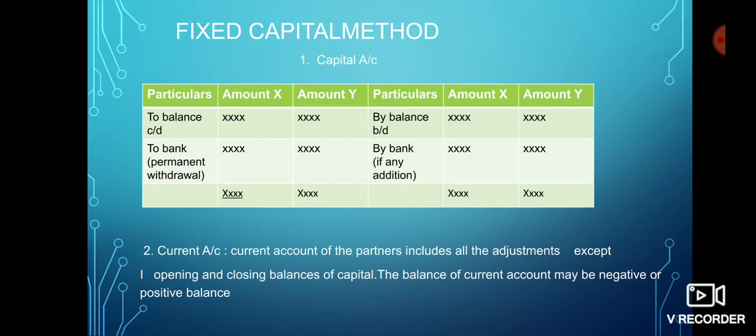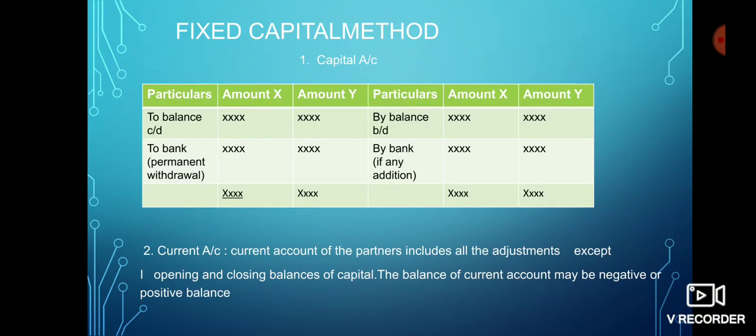After doing the total, we get the balance of partners capital account, but sometimes a partner can go out of a firm or he can withdraw his capital, so that will be recorded as "to bank", as it is mentioned, permanent withdrawal. These are the four items which are recorded in fixed capital account. A question can be asked on it: which are the amounts that come under fixed capital method in capital account?